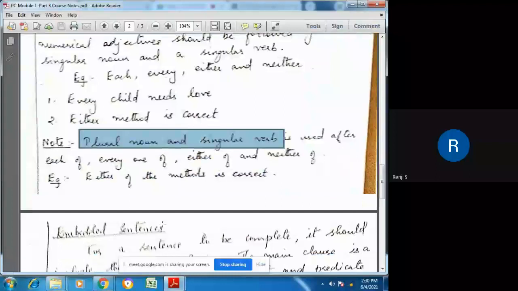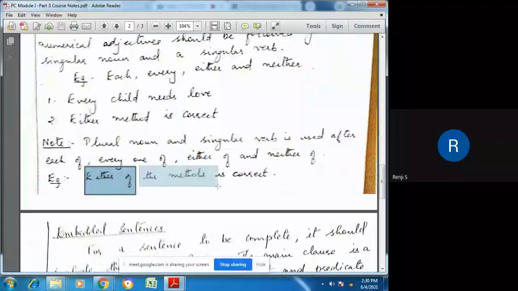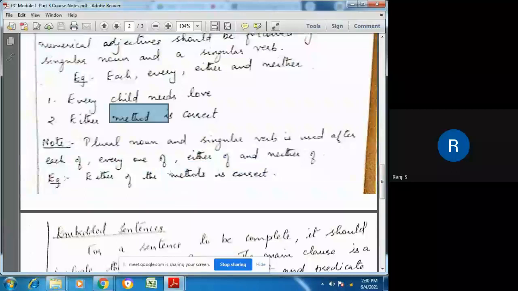For example, either of the methods. So in the methods, the noun has become plural. Here it was singular, now here it has become plural. Either of the methods is correct. Is is the verb: a singular verb and a plural noun.